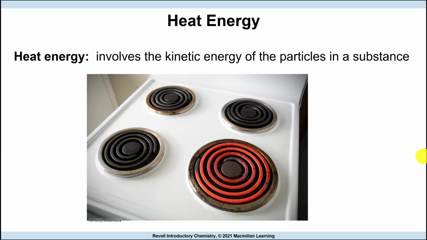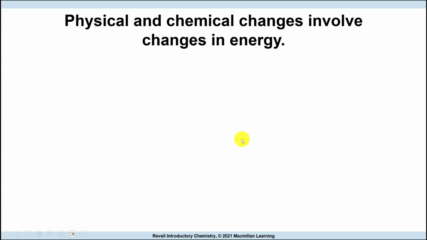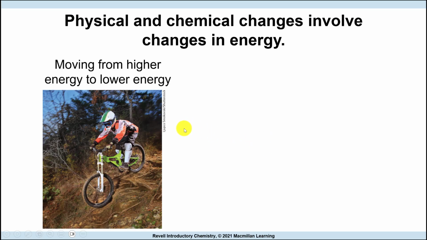For example, if a stove is hot, the particles on the stove surface vibrate more rapidly than when it's cold. On a macroscopic level, we see that as hot, but on a microscopic level, particles are moving faster in a hot substance than in a cold one. So here we're showing that this is supposed to be moving fast and it's not moving as fast on the other. So moving from higher energy to lower energy, that's a change in energy as well.